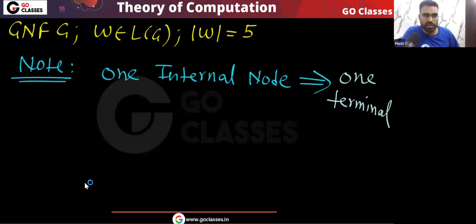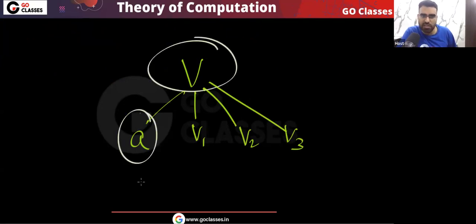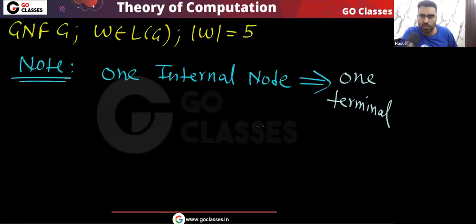Yes or no? Take any internal node. It will first give you a terminal, then it will go to some variables. So this internal node will give you a terminal, then it will go to some internal nodes. Is this clear?